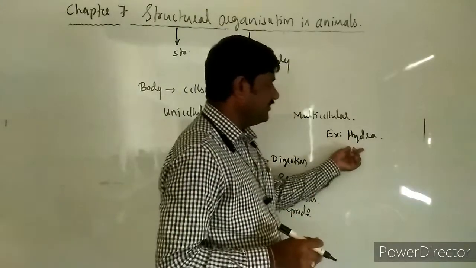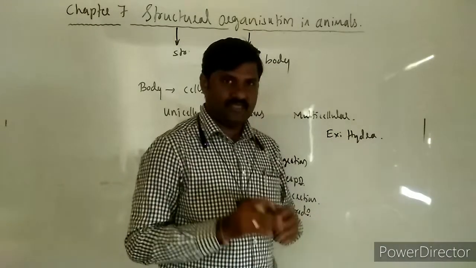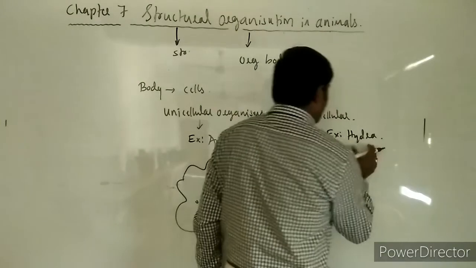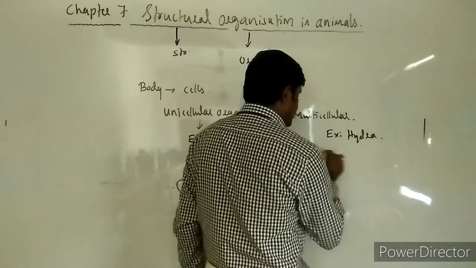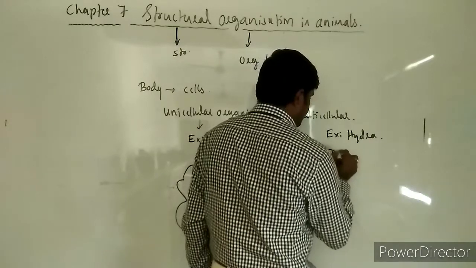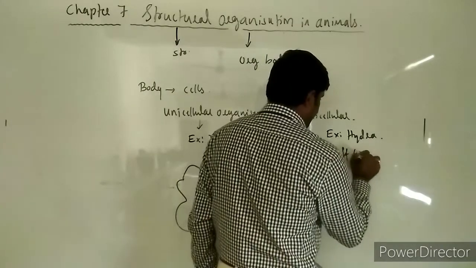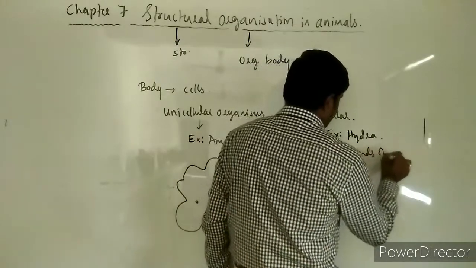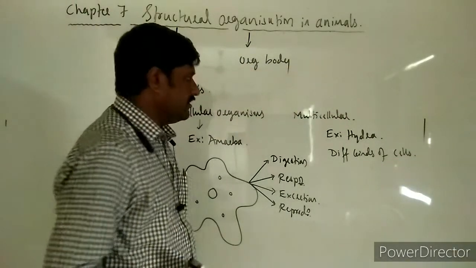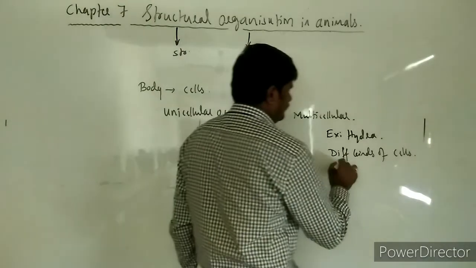They are different in their structure. So in Hydra, among the thousands of cells that we come across, there are different kinds of cells.